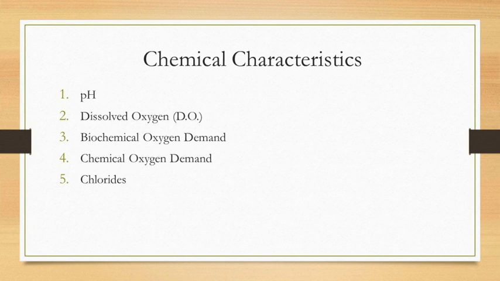Okay, so pH is very important in the treatment of industrial waste, because all the chemical and biological reactions depend upon the pH. So it is necessary to neutralize the pH before the treatment of wastewater, and that's why if we are going to use a CETP, common effluent treatment plant, we can mix the acidic waste into alkaline waste so that we can neutralize the pH.